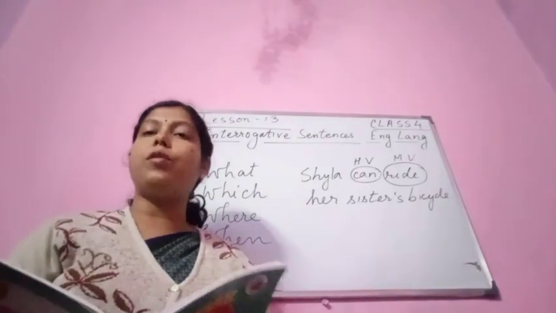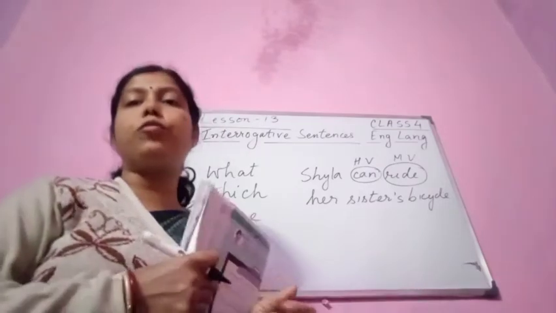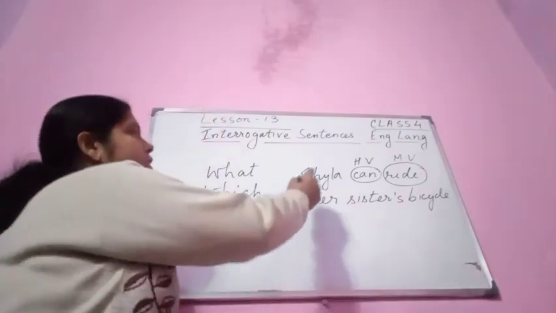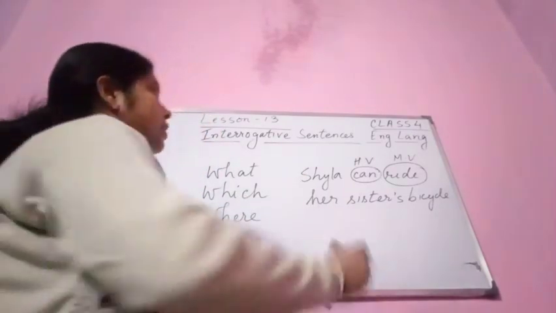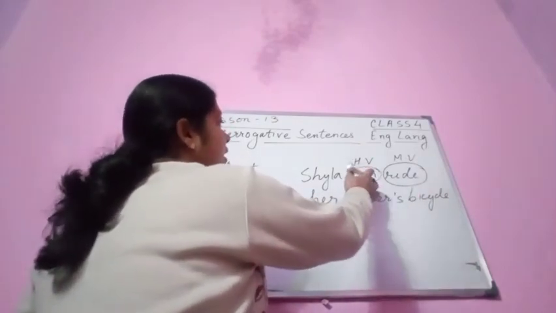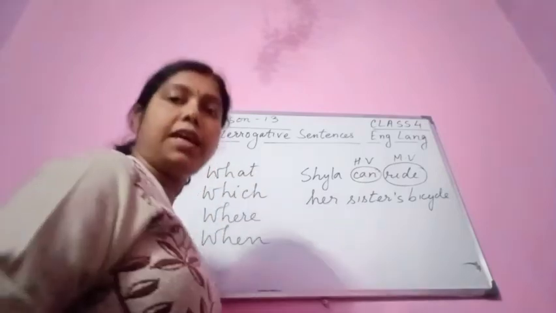So we are discussing lesson 13, interrogative sentences. We are talking about question words and helping verbs. You see this sentence I taught you in my previous class: Shaila can ride her sister's bicycle. Here can is the helping verb and ride is the main verb. So this is a statement.